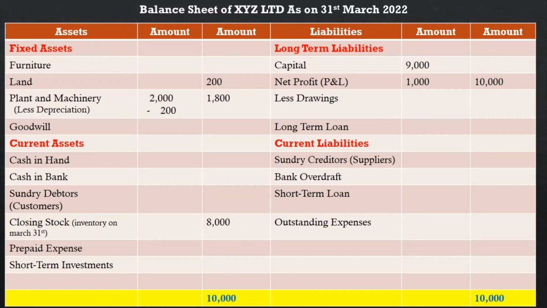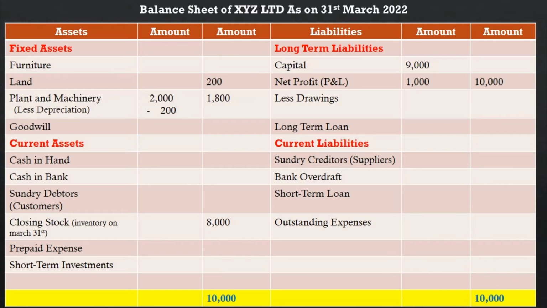Then this is the balance sheet format. You can see it easily and understand it. Assets, amount, liability, amount. I already explained sub amount and main amount. You can make it in four segments: fixed assets, current assets, long term liability, and short term liability.